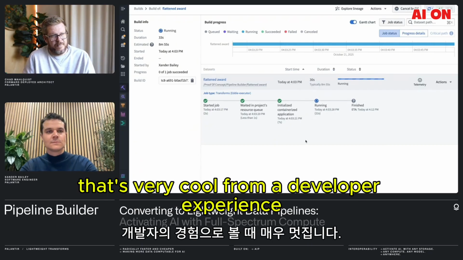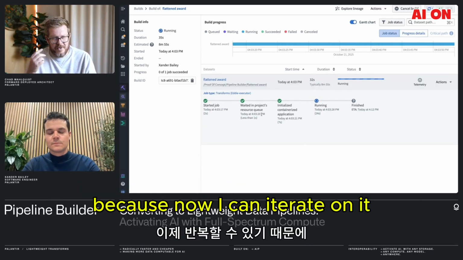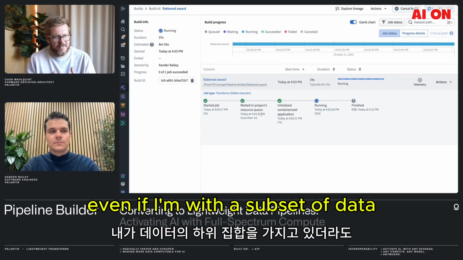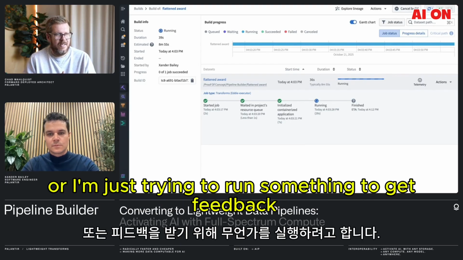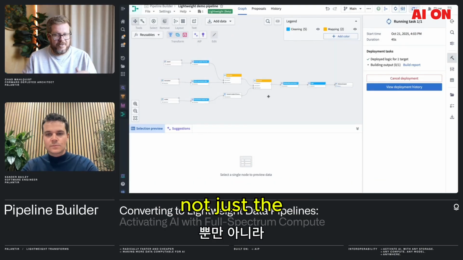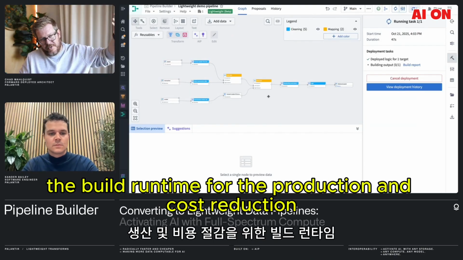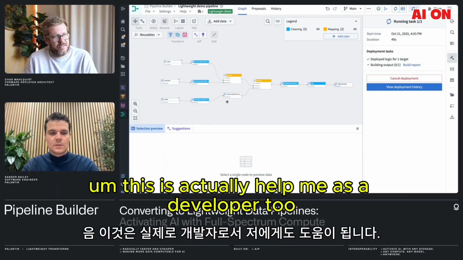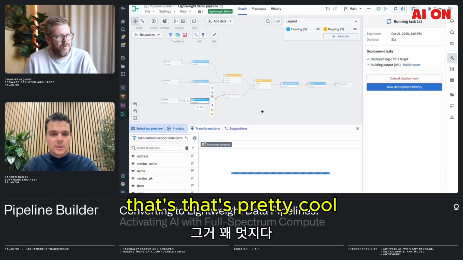That's very cool. From a developer experience, I think this helps a lot too, because now I can iterate on it, even if I'm with a subset of data or I'm just trying to run something to get feedback, test out something. So the development cycles also are going to accelerate, not just the build runtime for the production and cost reduction. This has actually helped me as a developer too. That's pretty cool. Yeah, absolutely.